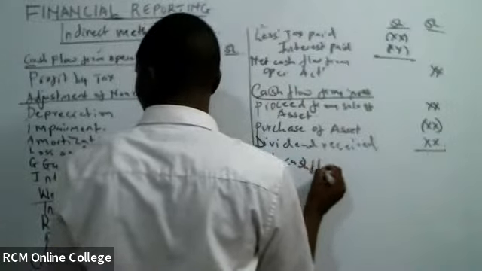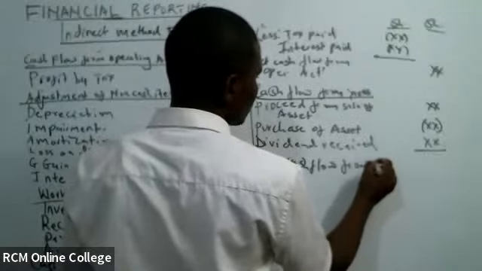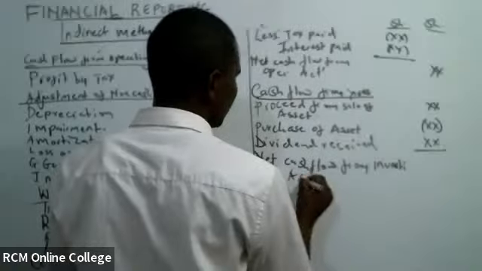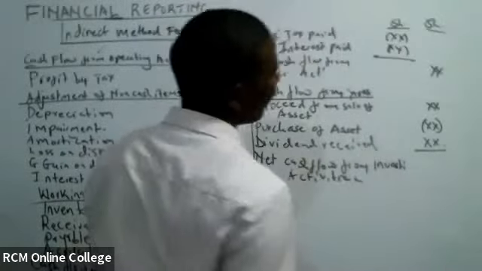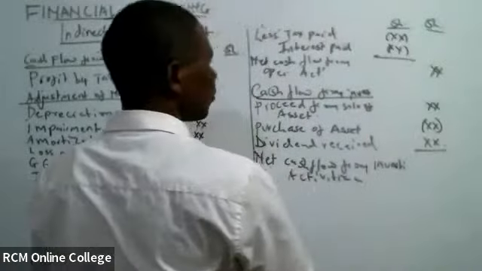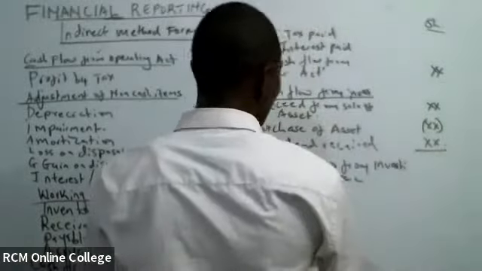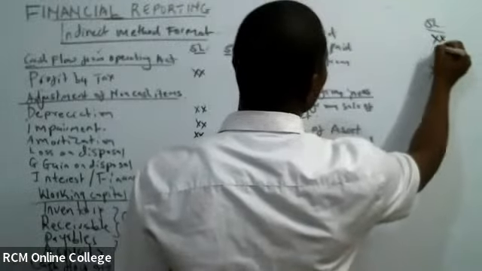Net cash flow for this is investing activities. You put in hizo tumeweka kwa column number 1, or I change this column. Wacha ni change hii column ikue hivi.